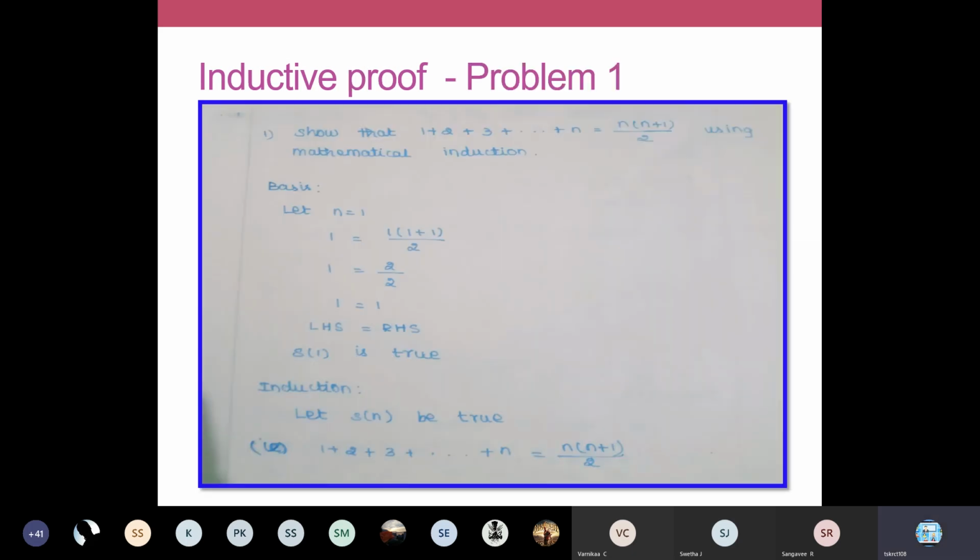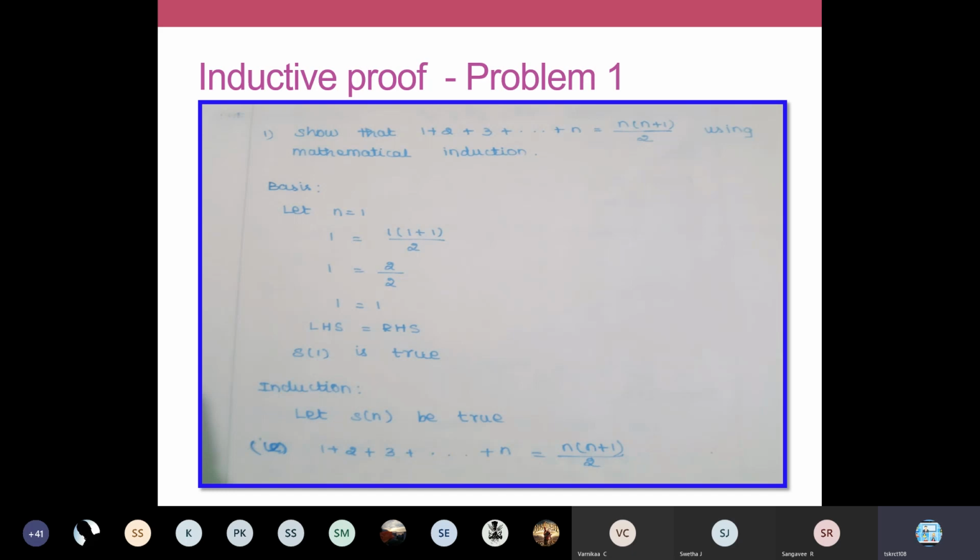So we'll see one problem here. Just write down the statement. Show that 1 plus 2 plus 3 up to n, a series we have taken, is equal to n into n plus 1 by 2. This is a statement you are asked to prove using mathematical induction. Write this in your notebook.